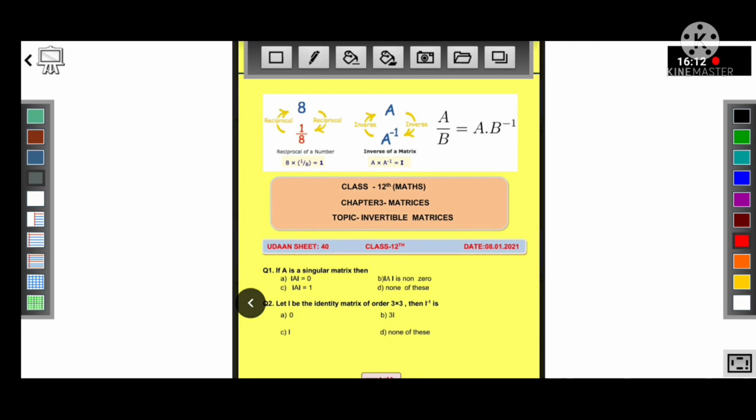Now these questions are based on invertible matrices. If A is a singular matrix, then for a singular matrix the determinant is equal to 0. So A is the right option. Second question, let I be the identity matrix of order 3 by 3, then I inverse is I, because the identity matrix is self-invertible.